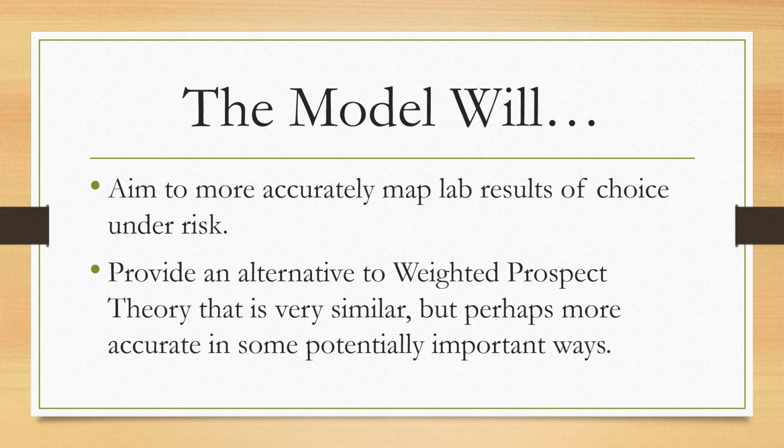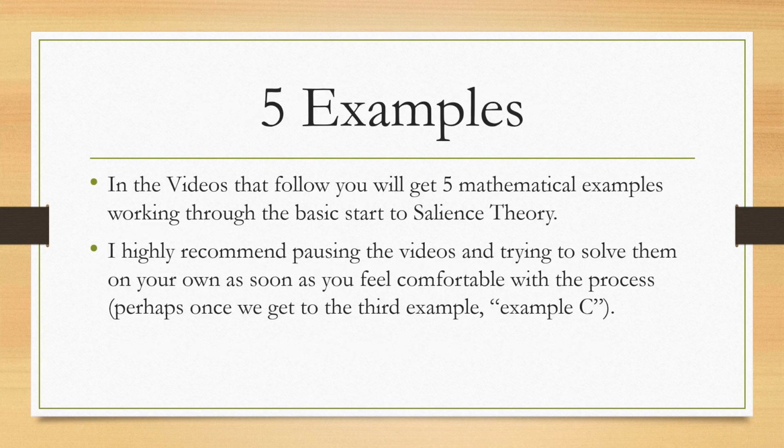The model aims to more accurately map lab results of choice under risk, and provides an alternative to weighted prospect theory that is very similar, but perhaps more accurate in some important ways. That's the key takeaway here: there is debate, and salience theory is trying to put forward a step forward in the evolution of these behavioral models. In the following videos, you will get 5 mathematical examples in working through the basic start to salience theory. I highly recommend pausing the videos and trying to solve them on your own as soon as you feel comfortable with the process, perhaps once we get to the 3rd example, or example C.